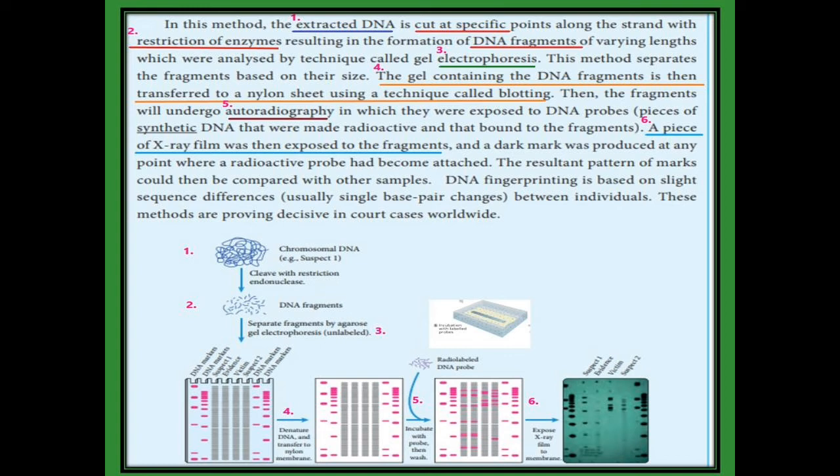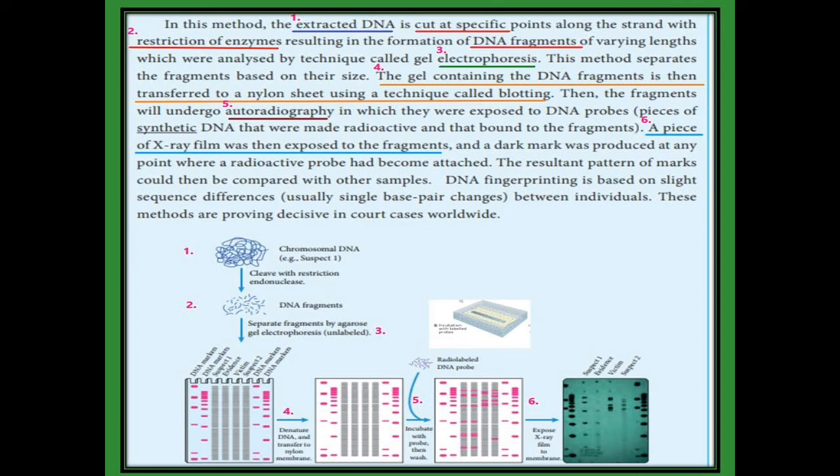Then the sixth process: we are going to produce an X-ray film. A piece of X-ray film was exposed to the fragments, and a dark mark was produced at the point where the radioactive probe had become attached. This is the X-ray film. Then the resultant pattern of marks we compare with the sample DNA. When we compare, we can easily find out the specific DNA pattern.